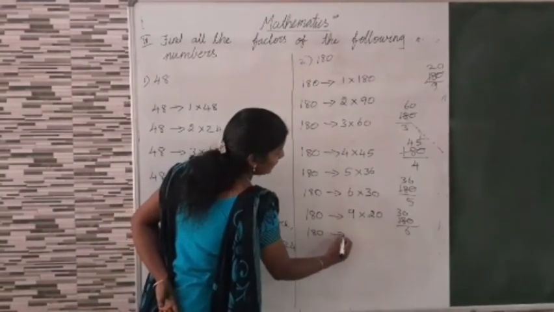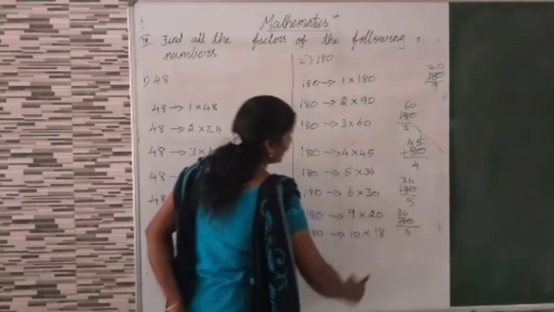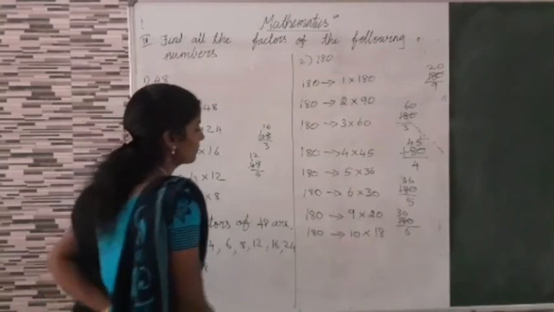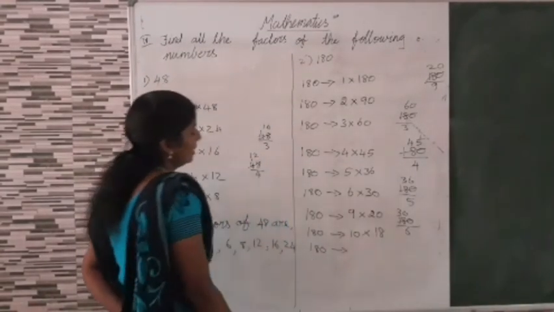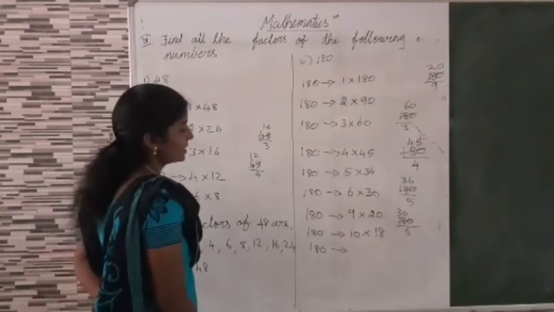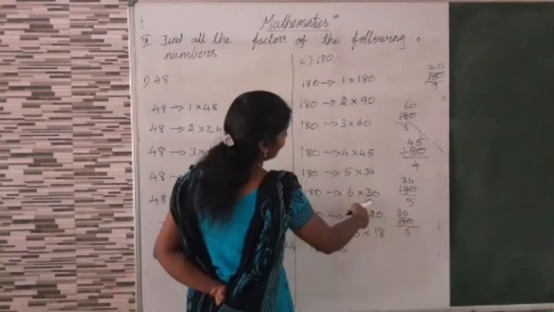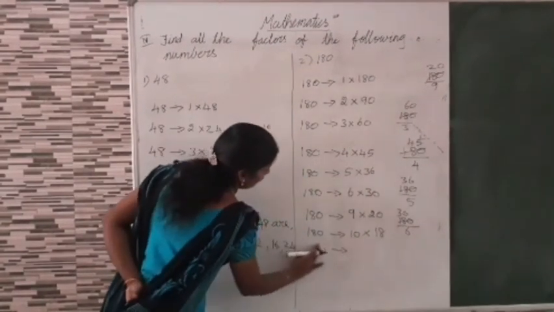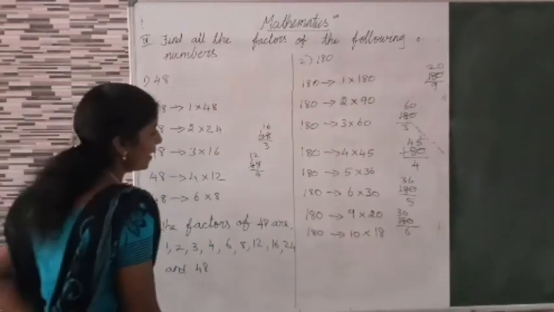Then 180. 10 table. Yes. 10 18s are 180. Then any other table? Yes, then 18 table. Then 20 table, 30 table, 36, 45, 60. That's all. Therefore, what are the factors? Can you write?